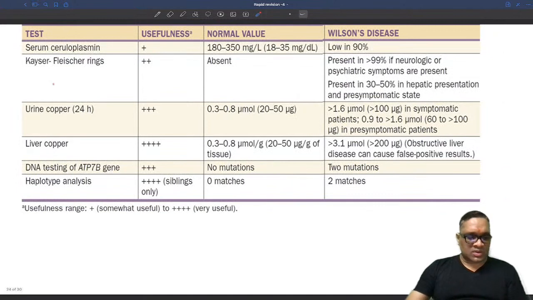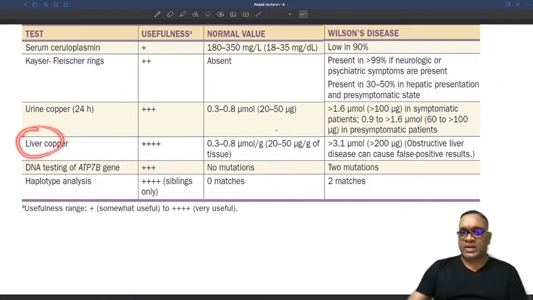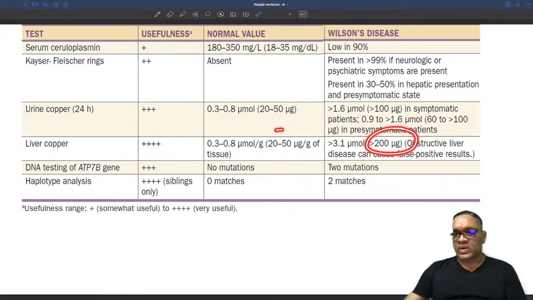And this is the Harrison picture which I wanted to show you, the Harrison table. You can notice here the Kaiser-Fleischer ring is present, right? And it is present in 99% if neurologic or psychiatric symptoms are present. Right, so that is what I was telling you. KF ring has a strong association with neuropsychiatric features. And if you look at it, urinary copper will be increased in Wilson disease, right? And liver copper should be more than 200 microgram per gram dry weight of the liver tissue, right? So that is the gold standard.